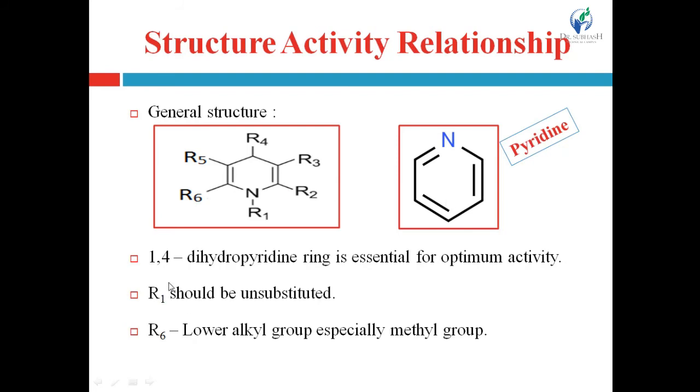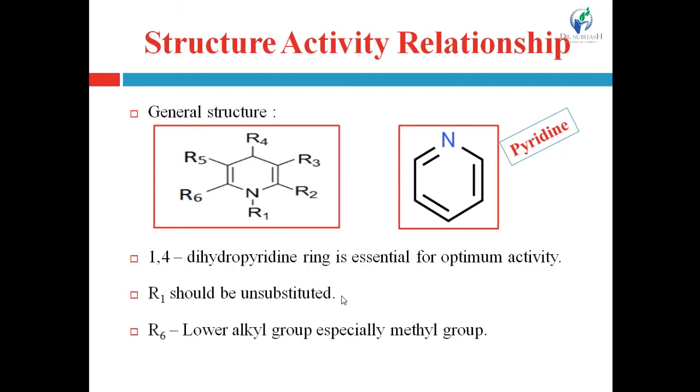And in this, the 1,4-dihydropyridine ring is essential for the optimum activity. So it is the minimum requirement for the optimum activity of calcium ion channel blockers from this class. Use of an oxidized piperidine ring or reduced pyridine ring system greatly decreases or abolishes the activity. Only the 1,4-dihydropyridine ring is essential for the optimum activity.